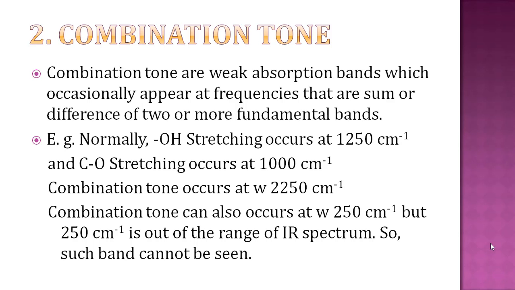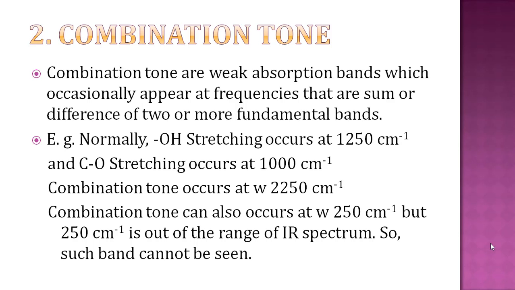The second type of non-fundamental vibration is combination tone. Combination tones are weak absorption bands which occasionally appear at frequencies that are either the sum or difference of two or more fundamental bands. It can be explained by an example. OH stretching occurs at 1250 and CO stretching occurs at 1000 cm inverse. A combination tone occurs at 2250, which is the sum of 1250 and 1000.